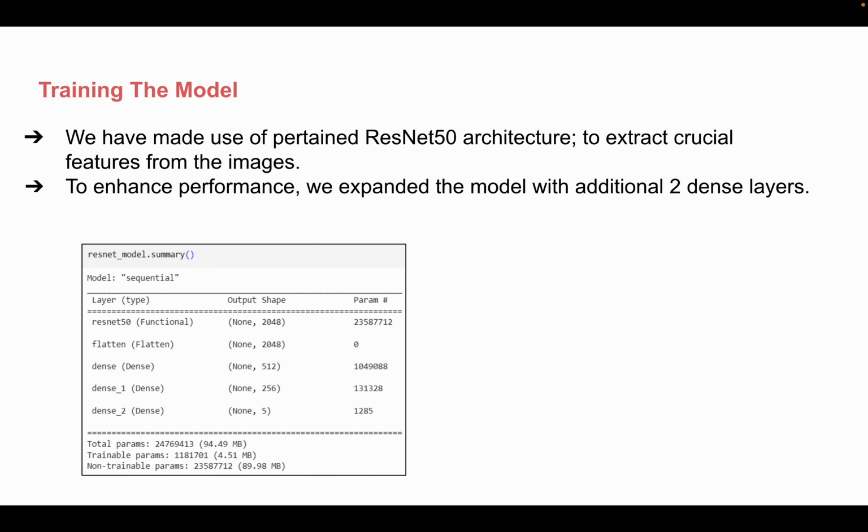Training the model. Here, the model development process makes use of TensorFlow and Keras ML libraries. We have made use of the pre-trained ResNet 50 architecture to extract features from property images. We have chosen ResNet 50 for its proven effectiveness in image classification tasks, providing deep feature extraction capabilities. To improve our model's accuracy, we have expanded the model with 2 additional dense layers. We have trained the model for 8 epochs to refine its ability to recognize and classify property images accurately.